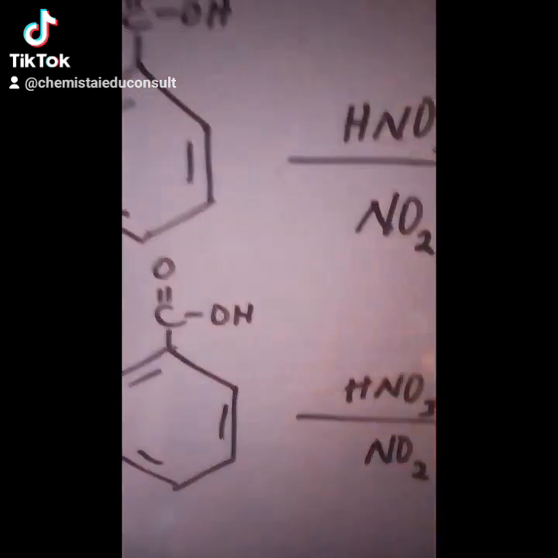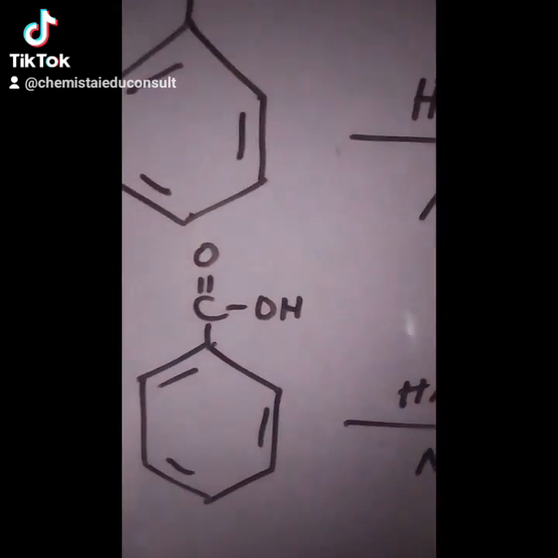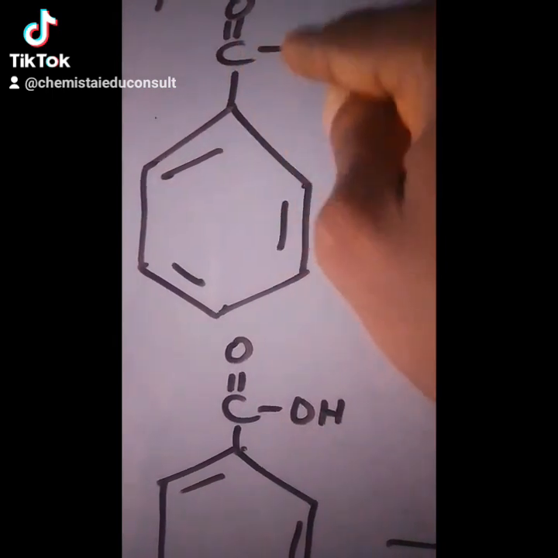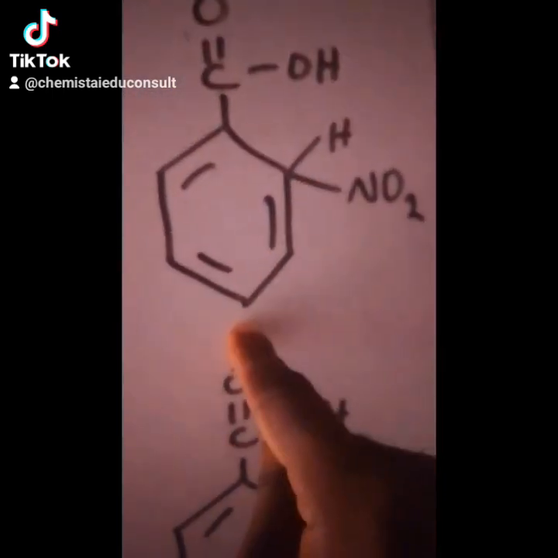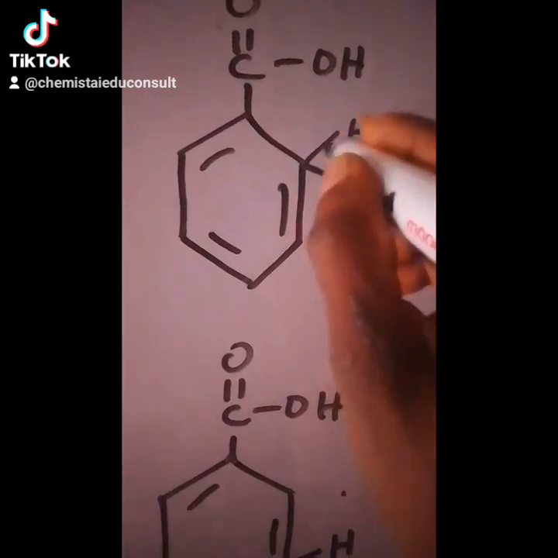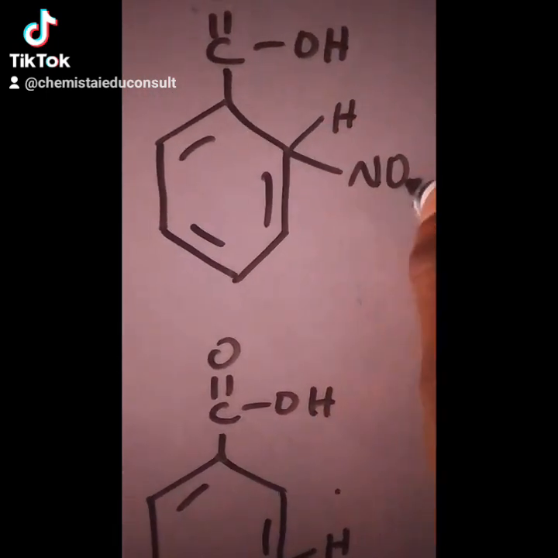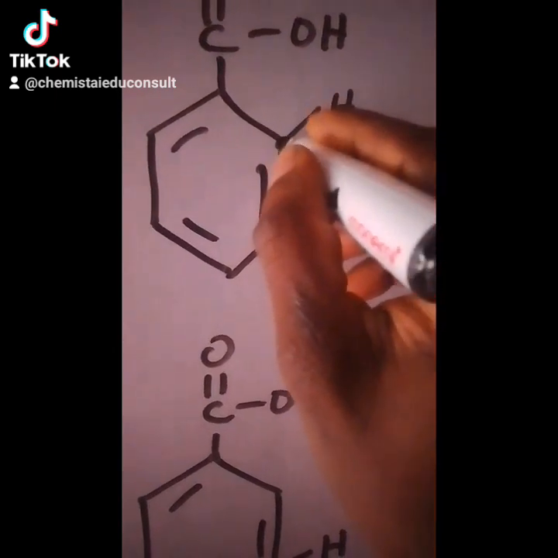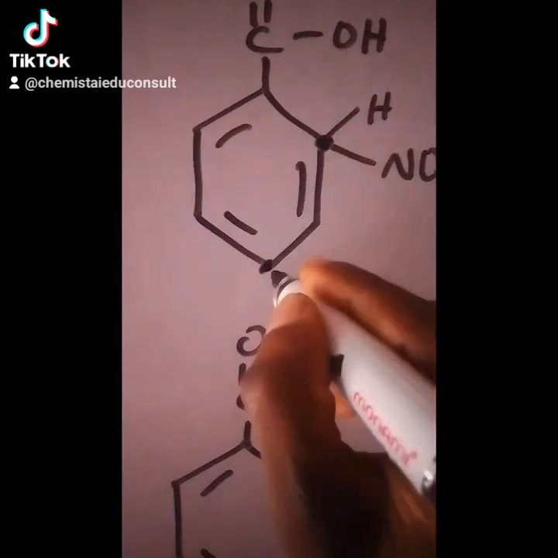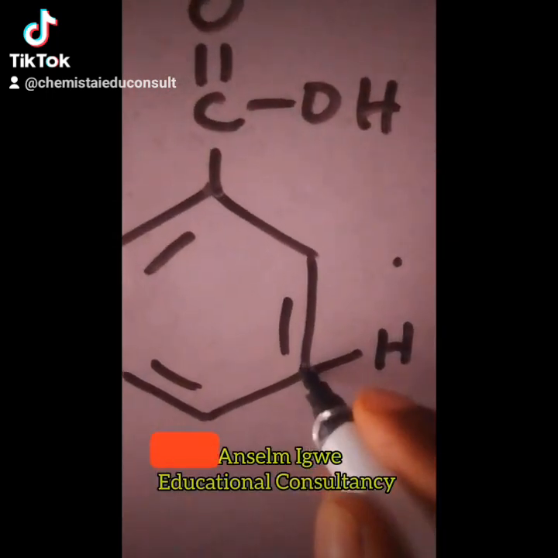You know, which of these reactions is possible? Indirectly, the question is saying, is the COOH group an ortho-para director or a meta director? Remember, if it is an ortho-para director, any NO2 being here is energetically favored. It can also be here, ortho-para. But if it is a meta director, any NO2 must be at the meta position. So let us use canonical structures.